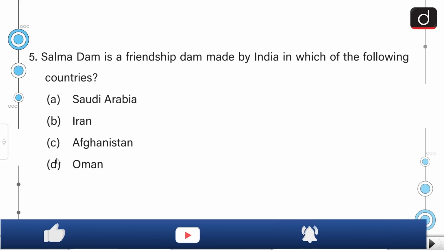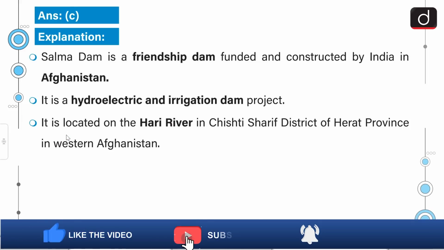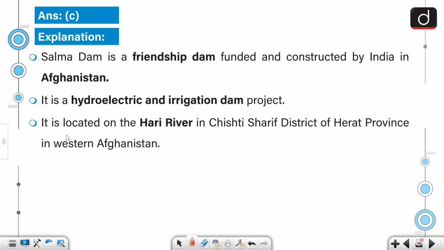Next question. Salma Dam is a friendship dam made by India in which of the following countries? Actually, this particular dam belongs to Afghanistan. The correct answer would be option C, and Salma Dam is a friendship dam funded and constructed by India in Afghanistan. It is a hydroelectric and irrigation dam project. It is located on the Hari River in Chishti Sharif district of Herat province in western Afghanistan.